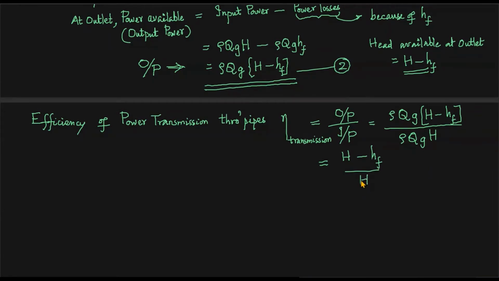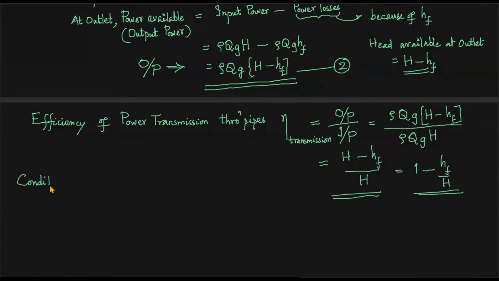What is this actually? H is the head available at inlet to the pipe, and HF is the loss of head due to friction when the flow takes place through the pipeline for a length of L. So HF is the major head loss. We are ignoring the minor head losses in this case. So H minus HF by H, and you can simplify it further. If you distribute the denominator, it will become H by H minus HF by H. So you can write 1 minus HF by H. And if you want percentage, multiply this by 100. Then you'll get it in percentage.